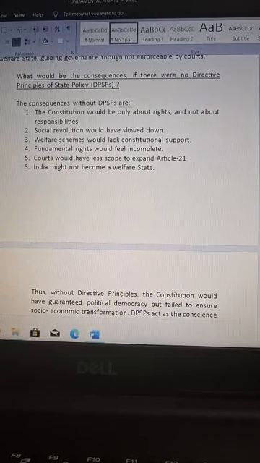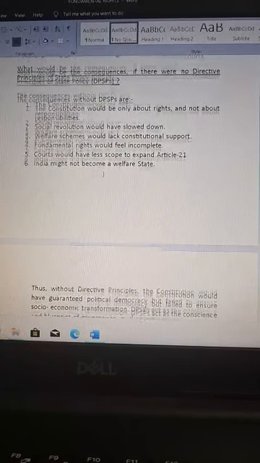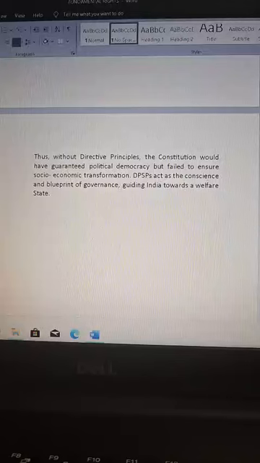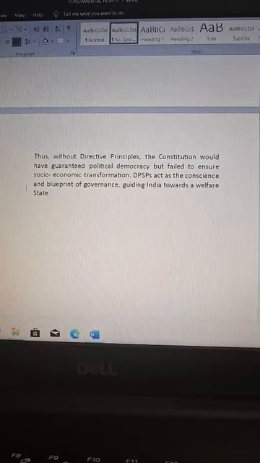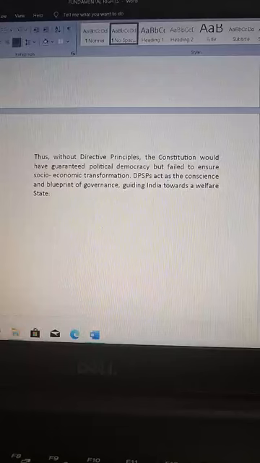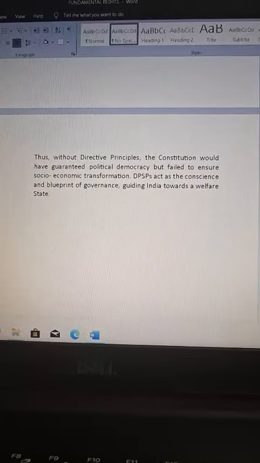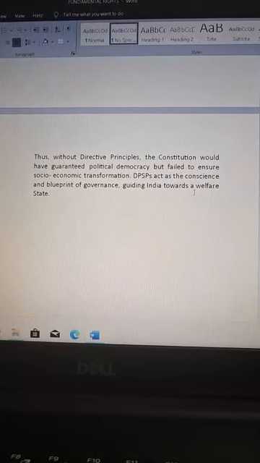Number five, courts would have less scope to expand Article 21. Number six, India might not become a welfare state. Thus, without directive principles, the Constitution would have guaranteed political democracy but failed to ensure socio-economic transformation. DPSPs act as the conscience and blueprint of governance, guiding India towards a welfare state.